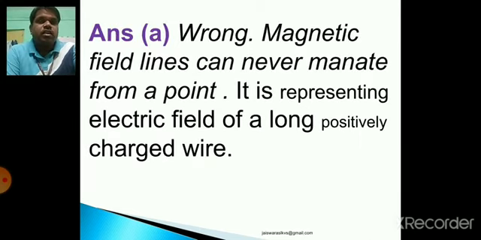Why? Because magnetic field lines can never emanate from a point. It is representing the electric field of a long positively charged wire. It is just like a magnetic field, or you may say electric field, due to a long positively charged wire.